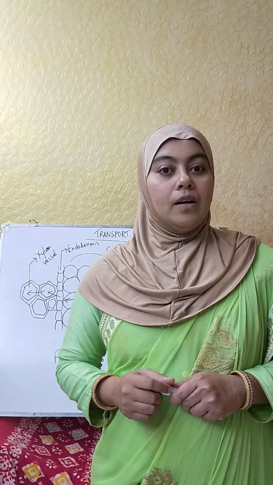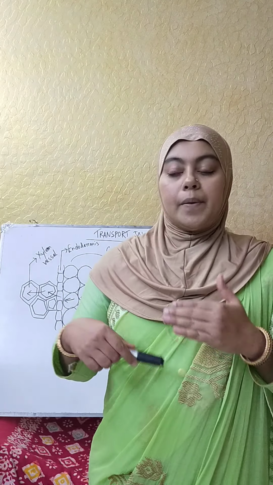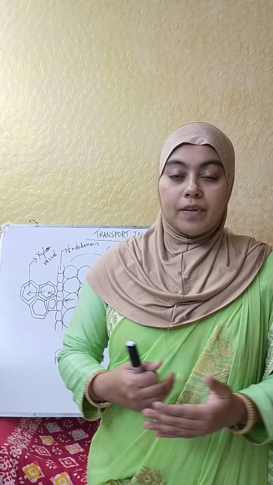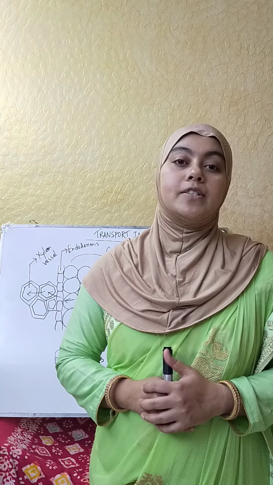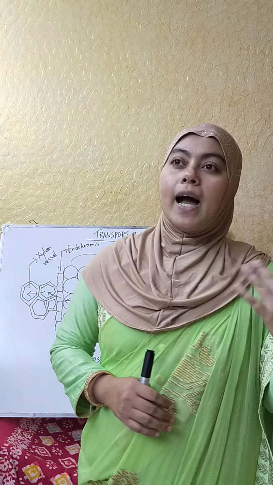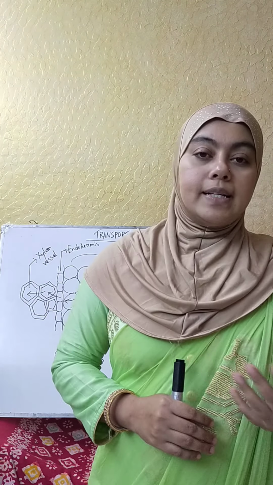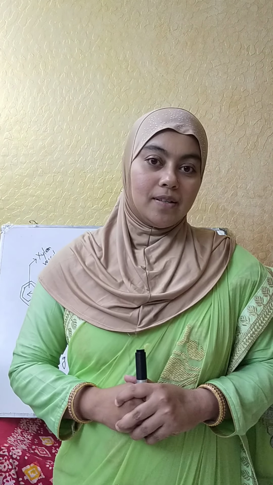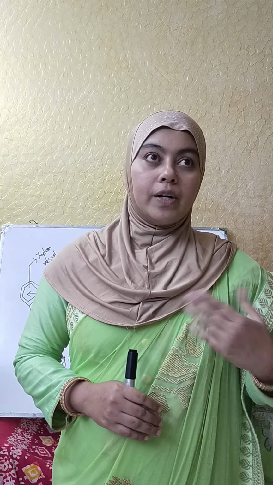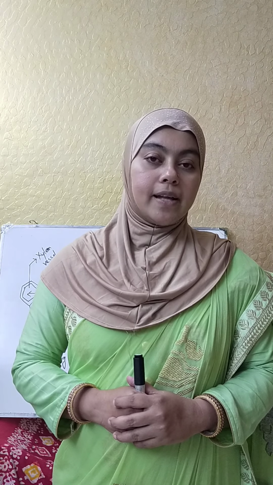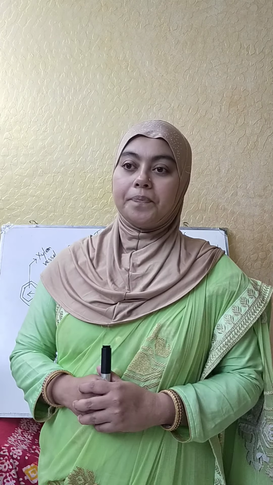So in this lecture we first learned the basic differences between water and mineral salt absorption. In higher classes you are going to learn that mineral salt absorption is done mostly by diffusion, and metabolic energy is required, that is, active absorption is done.